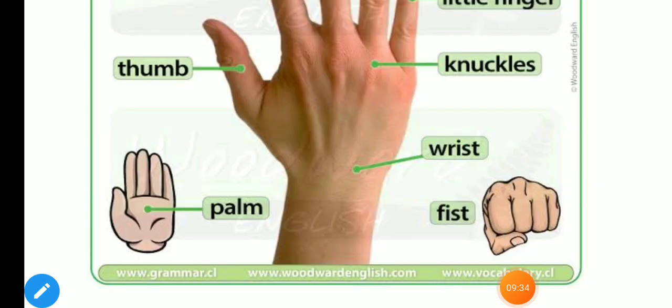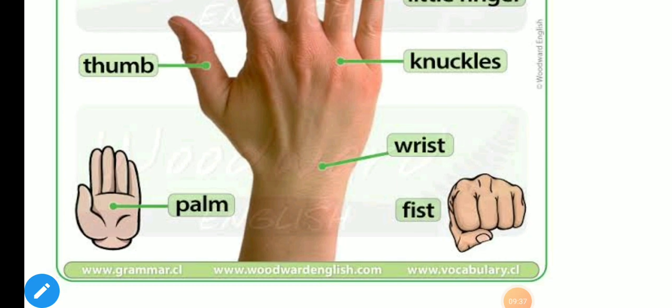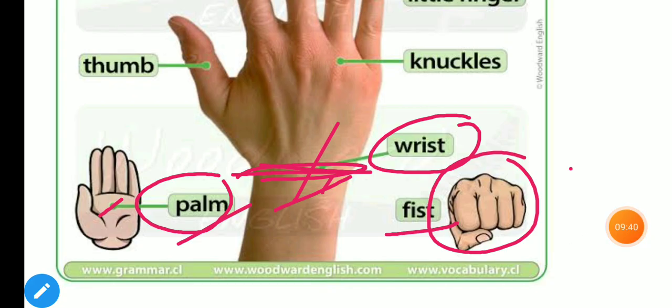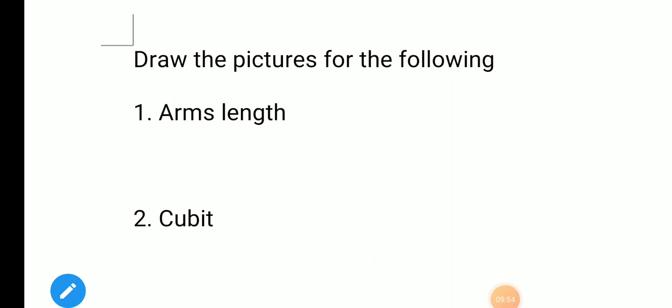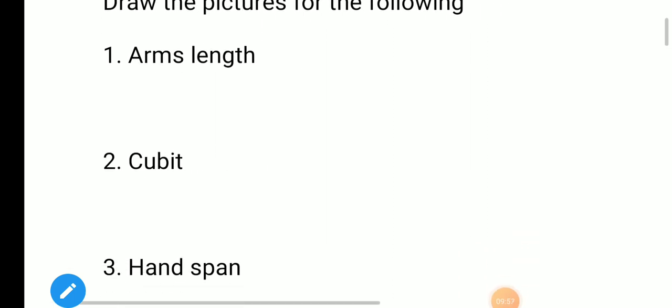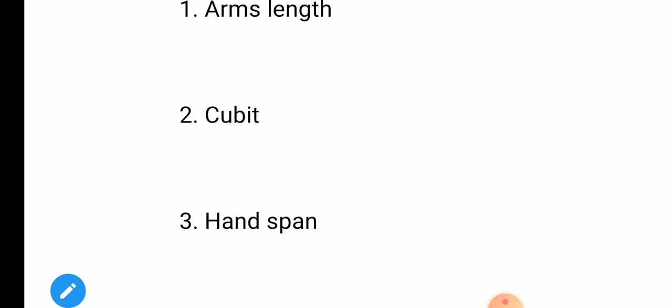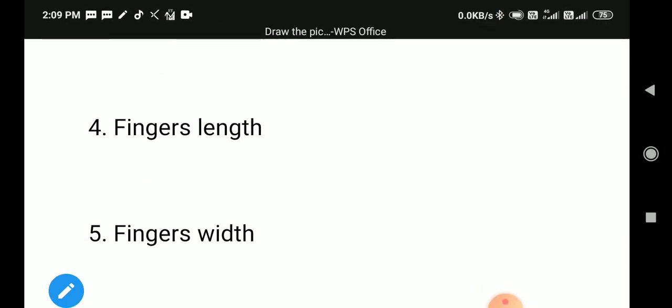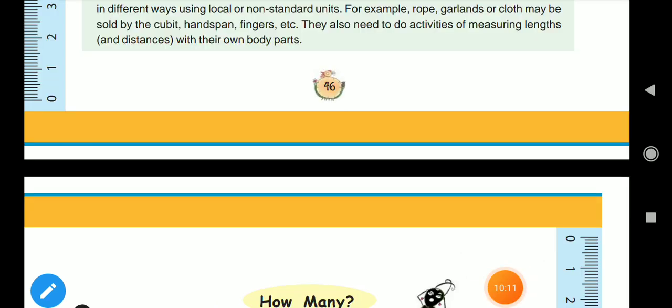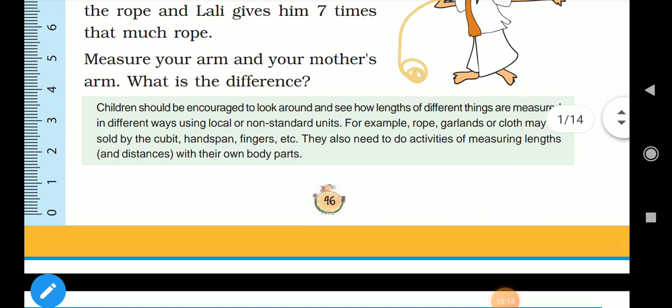Still a few more parts are there. This is called palm. All of you learn these parts of the hands also. This is palm, this is wrist, and this is fist. F-I-S-T, fist. So all of you draw pictures for the following: arm's length, cubit, hand span, fingers length, fingers width. Okay, I have shown you in this video clearly. Observe them and write. With this, 46th page is finished.